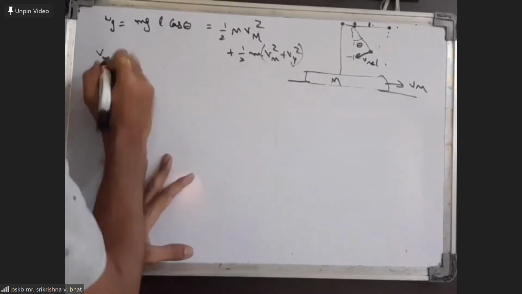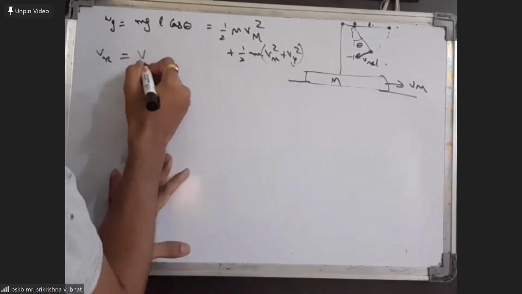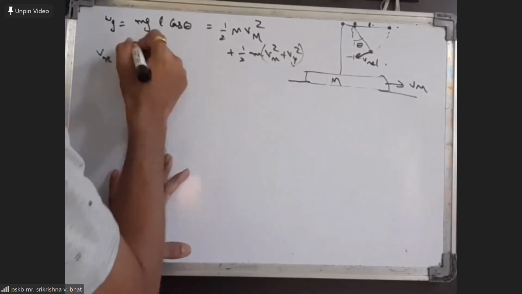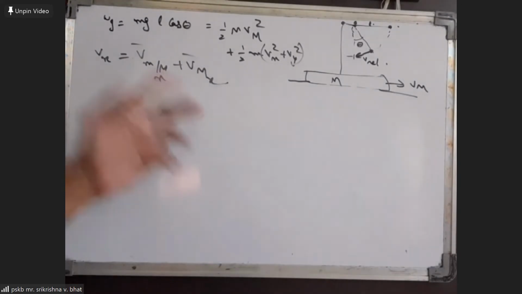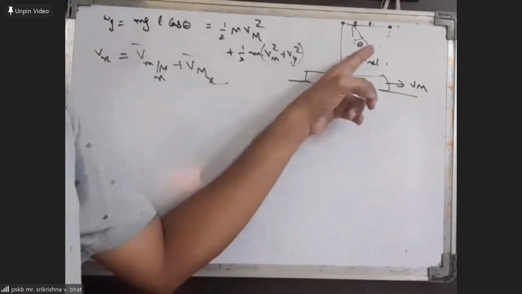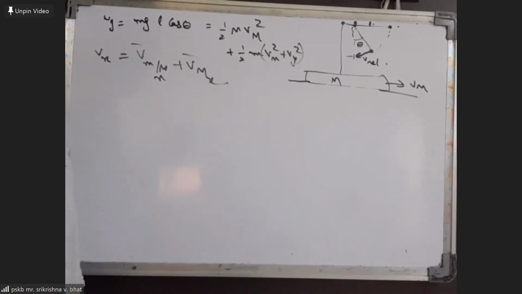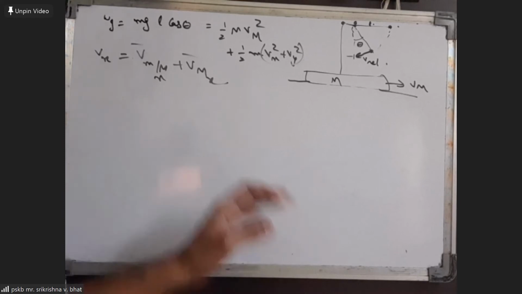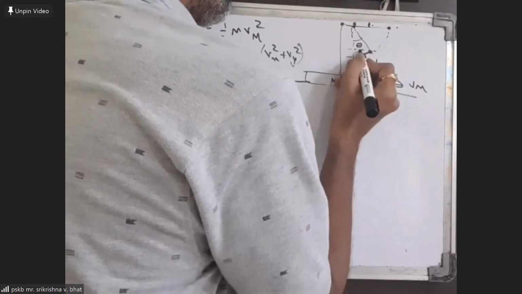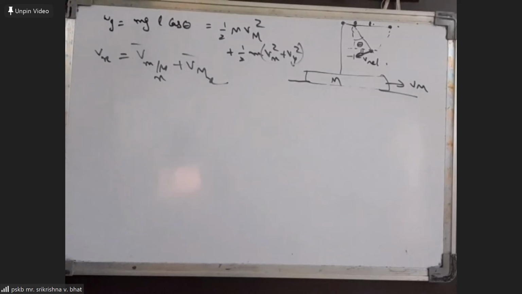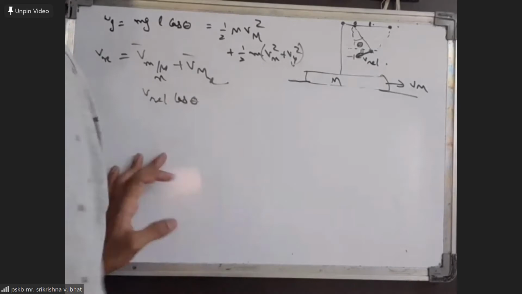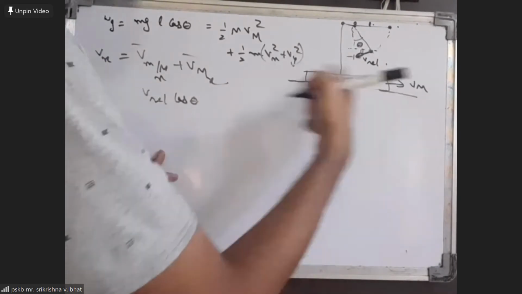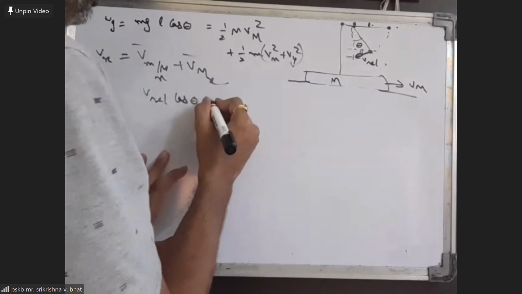That is, we can say it is nothing but the velocity of small m relative to capital M in the x direction plus the velocity of capital M in the x direction. It should be Vx. Now, the velocity of small m with respect to capital M in the x direction should come out to be equal to v relative cos theta, because this angle is theta. That angle is also theta. So v relative cos theta. And the velocity of capital M in the x direction is minus Vm because it's in the opposite direction.